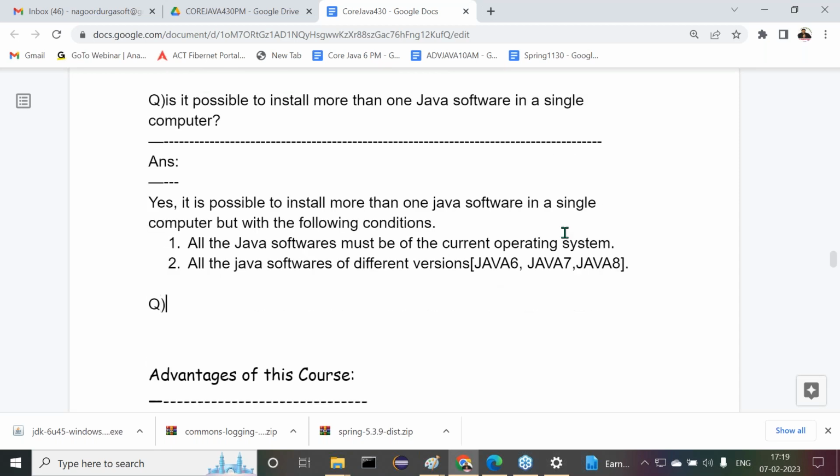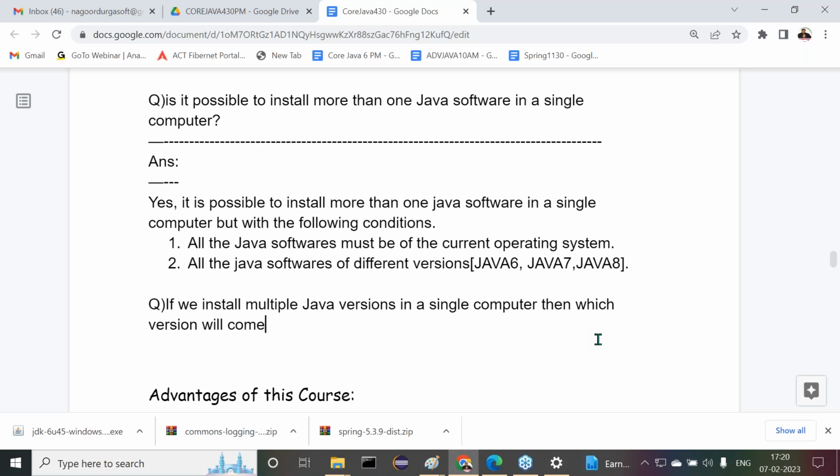Next one. Okay, another question, guys. Observe carefully. Listen carefully. If we install multiple Java versions in a single computer, then which version will come in the command prompt to use?